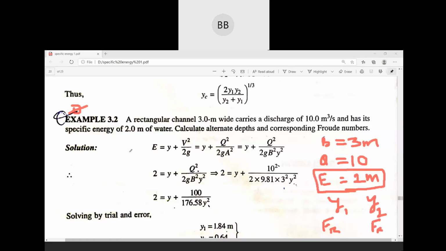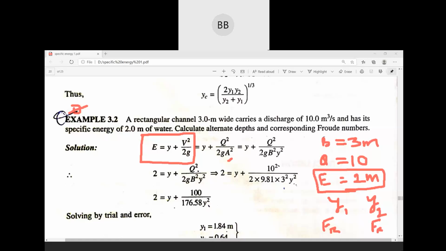So at the very first, we will use the specific energy equation that is very much familiar to you, I think. y plus v square by twice g. Here we have replaced velocity by q by a, like in the previous case. So velocity square is there, so q square by a square.